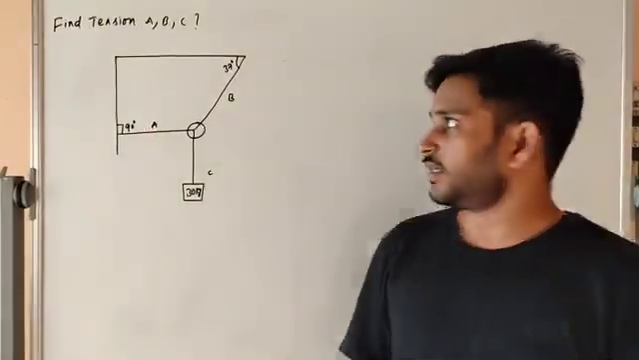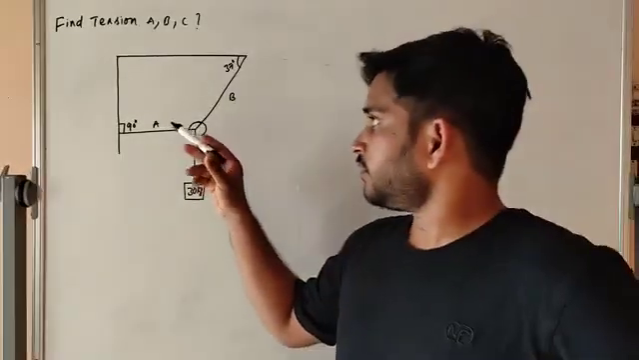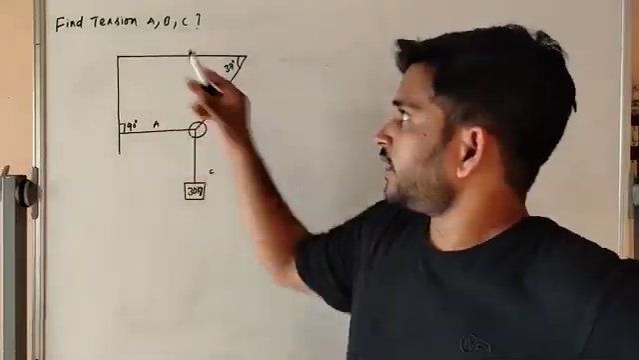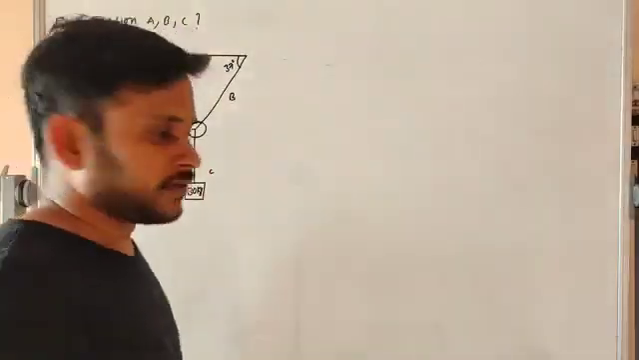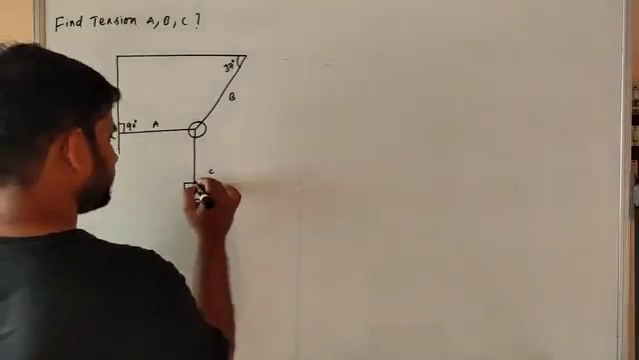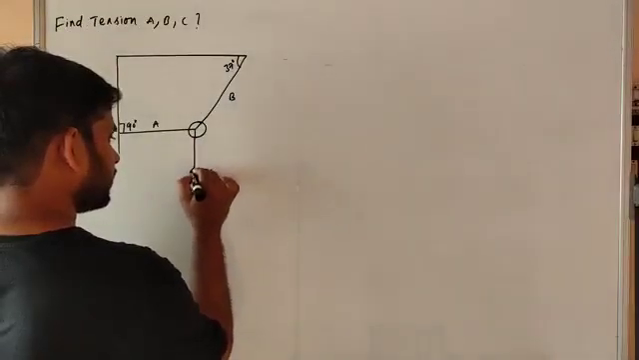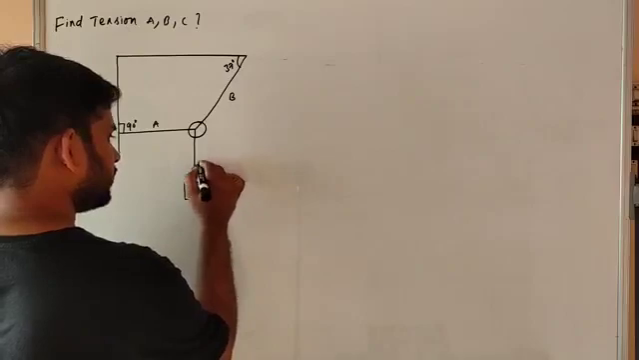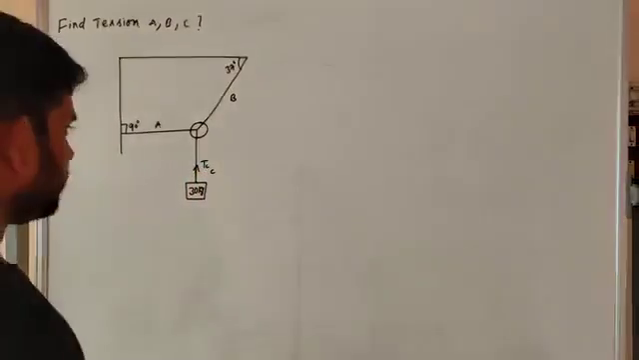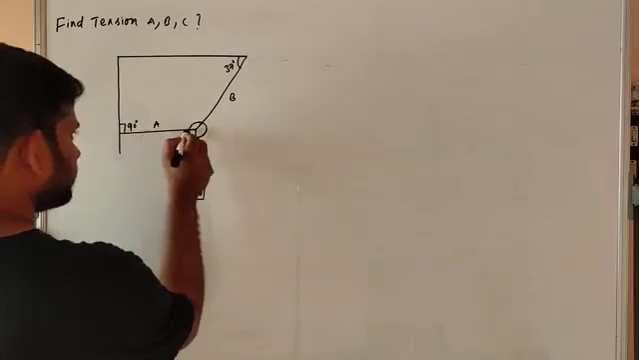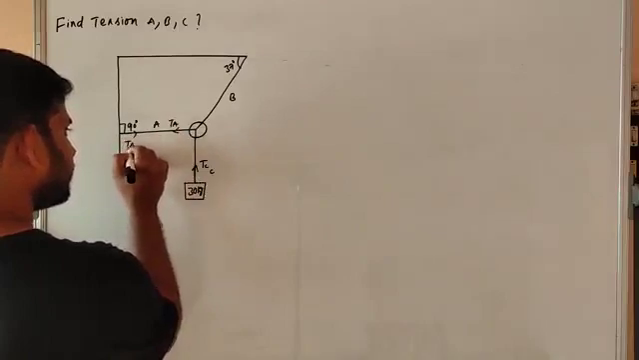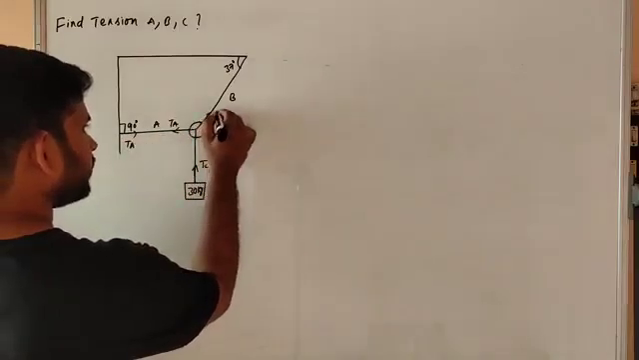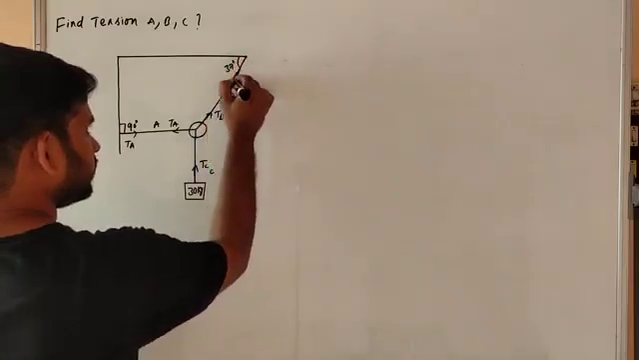We will see one example. Here, given the figure, find tensions TA, TB, TC. We have learned tension is always a pulling force. Then what about here? Here the tension force from the contact point is TC, from here TA, here TB, here also TB.